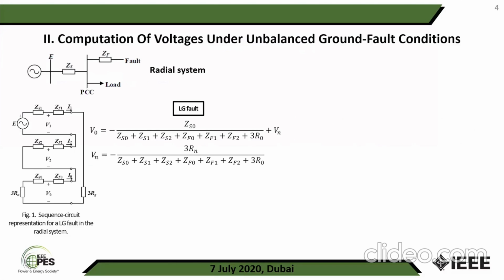Please consider a radial system like this that is so common for calculating the voltage sag. ZS is the impedance of the system, ZF is the impedance of the feeder, and we have the PCC, point of common coupling, for the measuring. For the line to ground fault, we have three networks, positive, negative, and zero, that are connected in series. We can calculate V1, V2, and V0. For example, for V0, the zero sequence voltage, we have two parts, and in the second part, we have V neutral. That V neutral includes 3 Rn per the equation. And next, please.